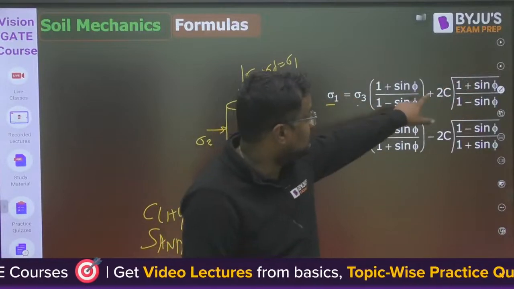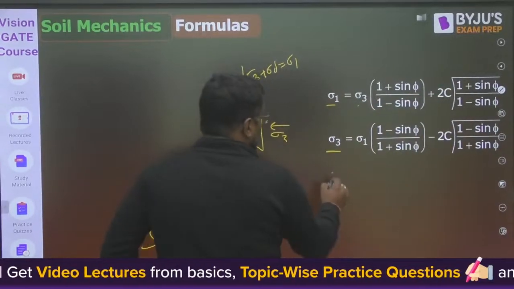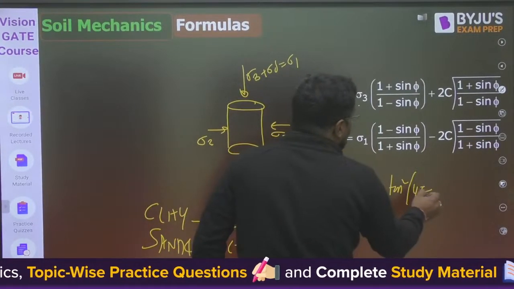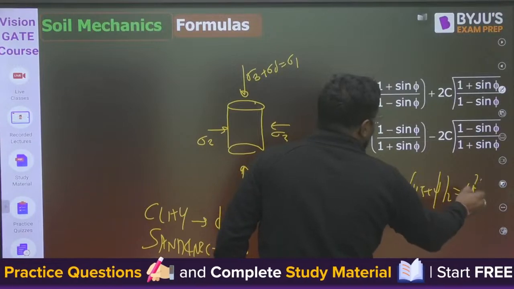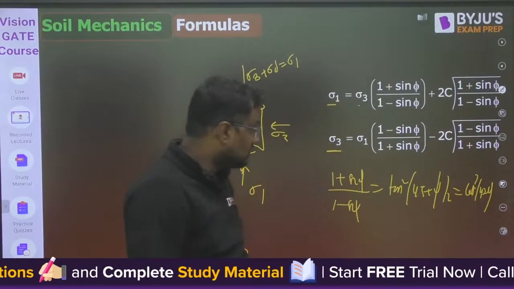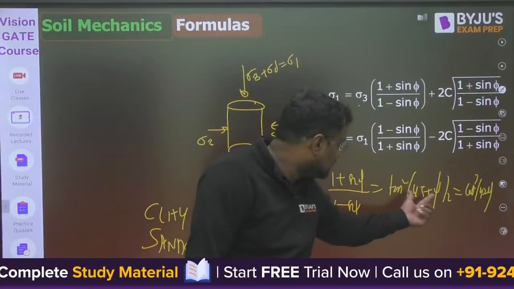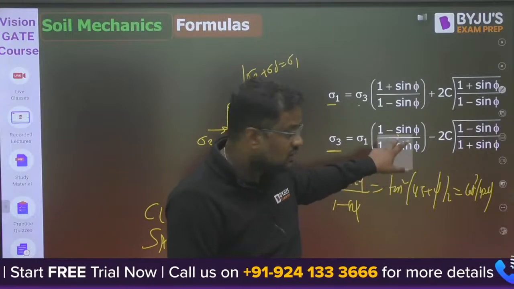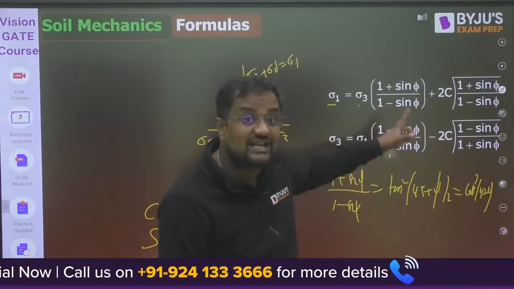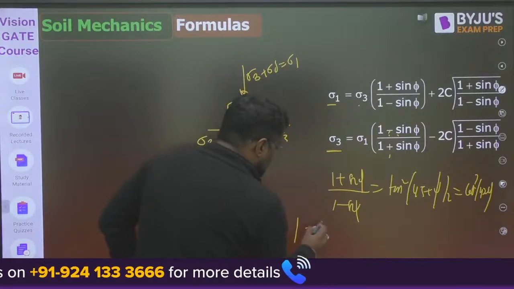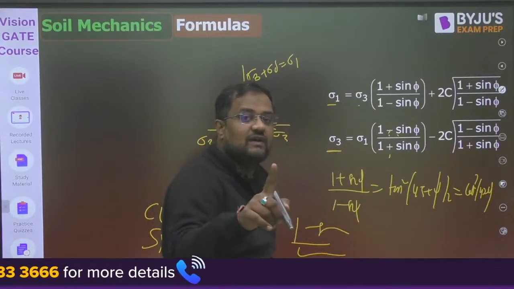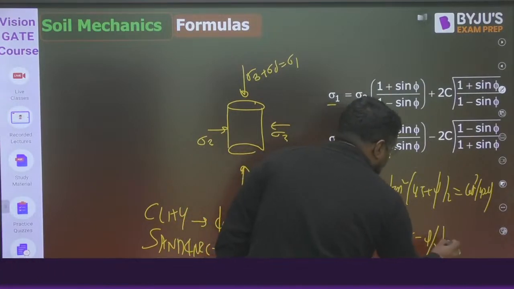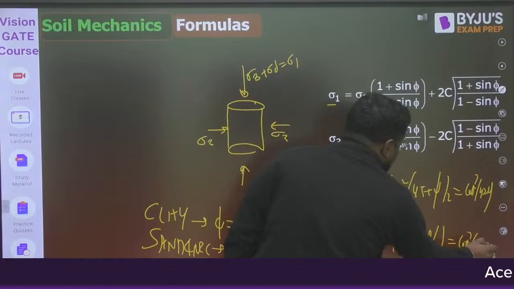And (1 plus sin phi)/(1 minus sin phi) is also called tan square (45 plus phi by 2). This many people know, but only a few know it is also cot square (45 minus phi by 2), because tan theta is cot (90 minus theta), and 90 minus (45 plus phi by 2) is 45 minus phi by 2. Similarly, (1 minus sin phi)/(1 plus sin phi) is tan square (45 minus phi by 2), which is also cot square (45 plus phi by 2).